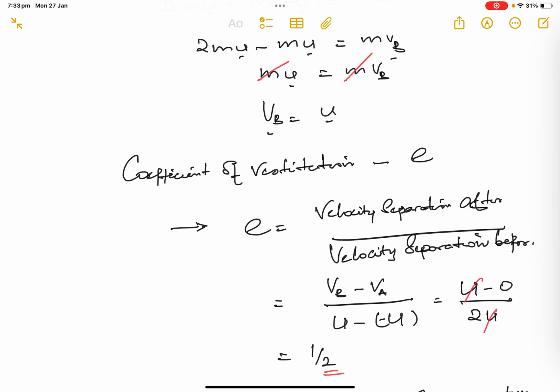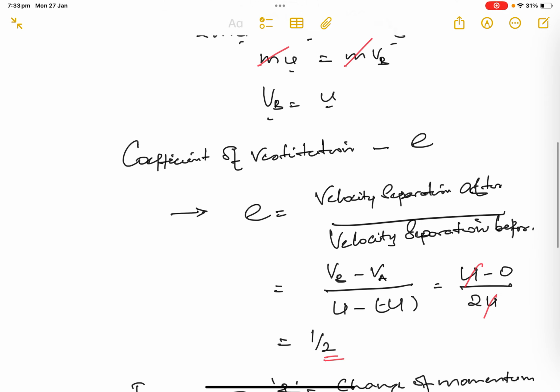What that is: velocity of separation after the collision over velocity of approach before the collision. So there is a relative velocity, and we are taking left to right again as the direction.